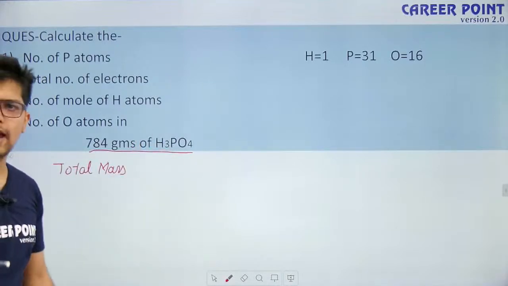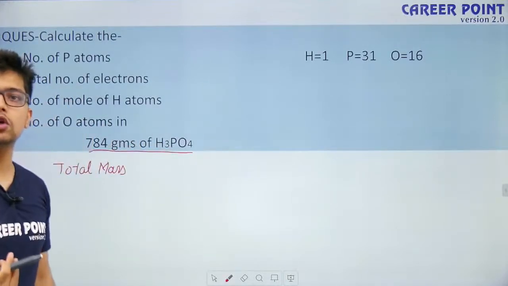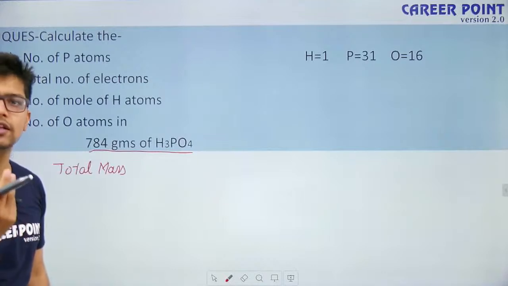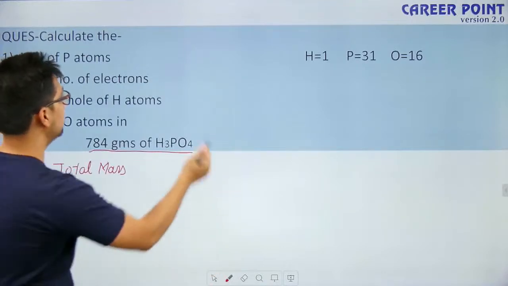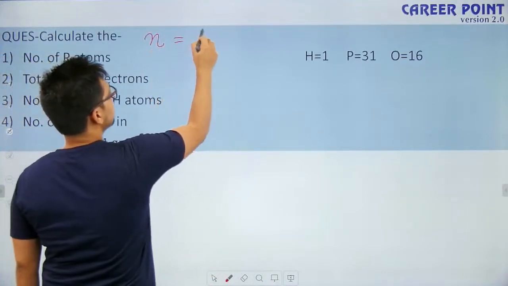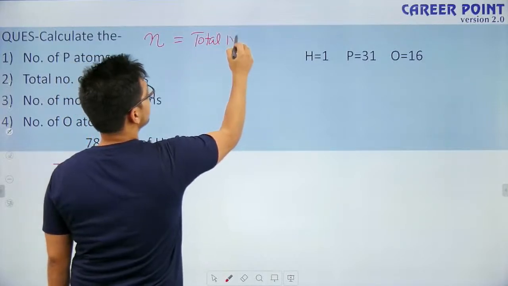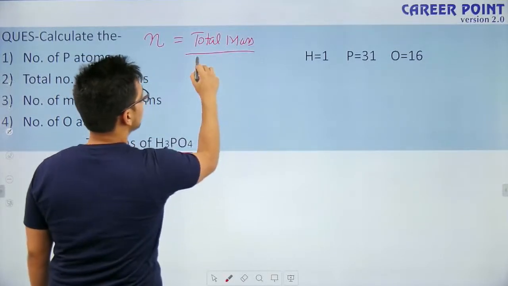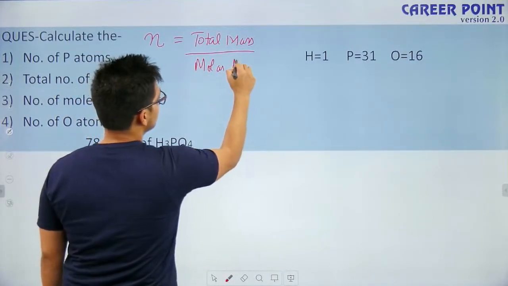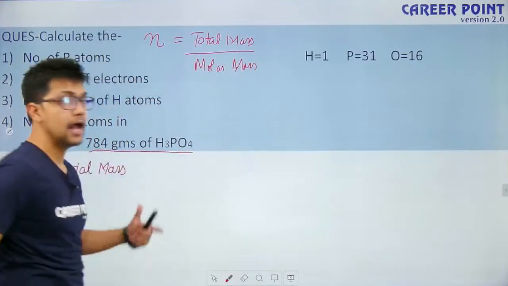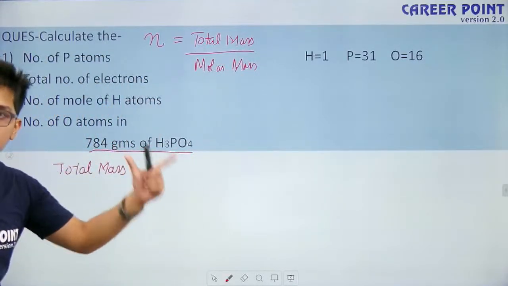We had the formula total mass divided by molar mass. What is the quantity? It is the number of moles. So if I have the total mass, I can calculate the number of moles.